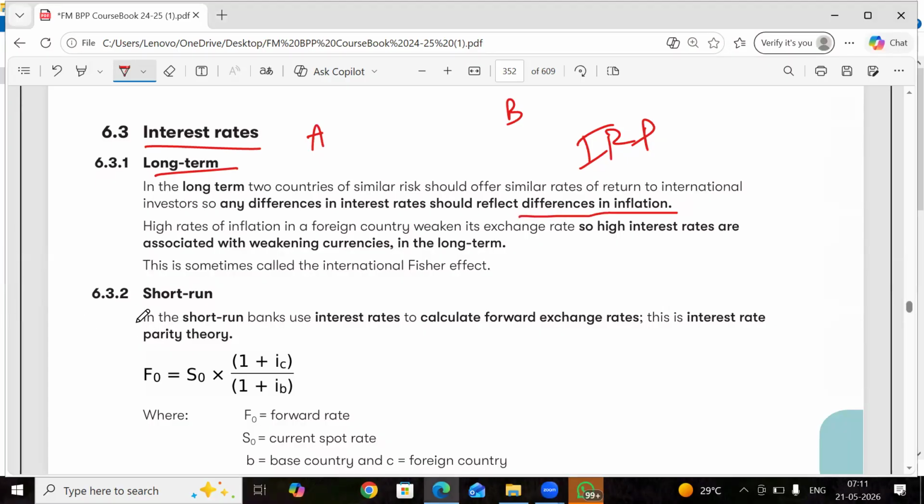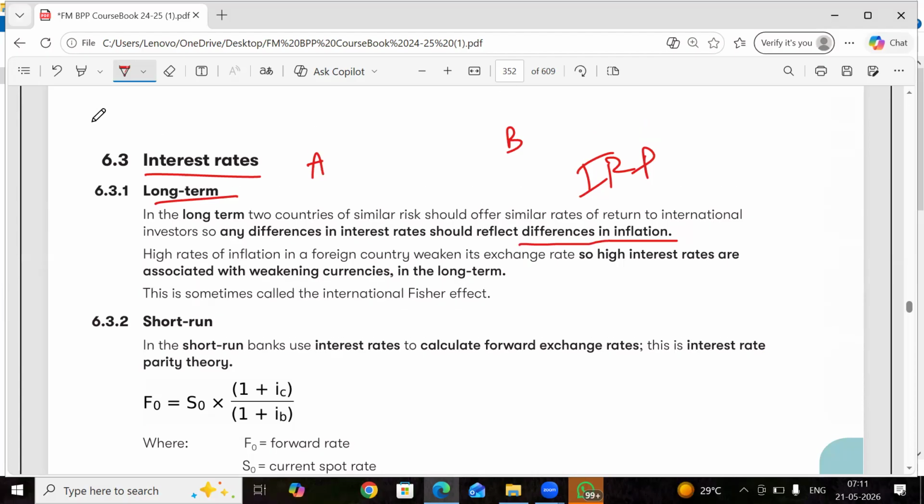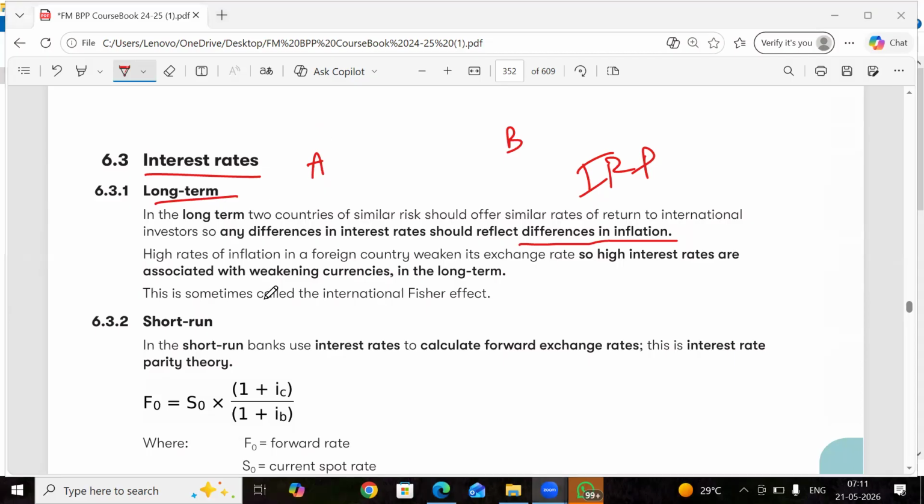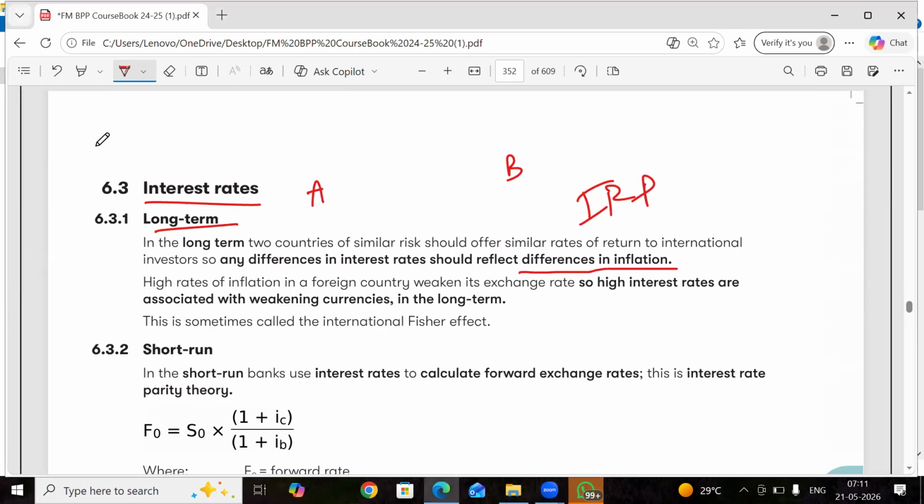So what they are saying is, as we have discussed right now, purchasing power parity. We have just discussed that in country A and country B, the inflation rates are different, right?